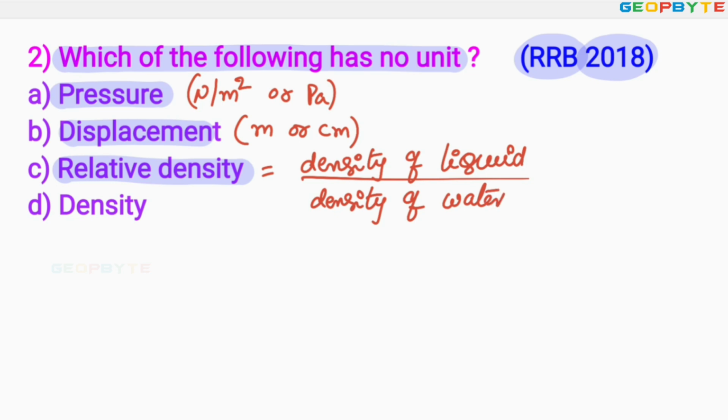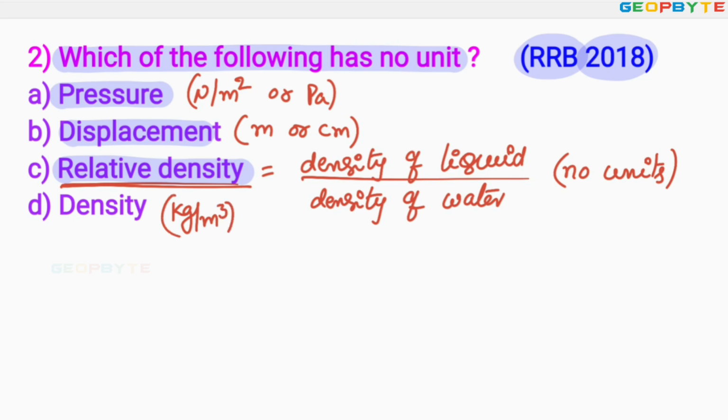Since relative density is the ratio between two densities of different materials, it has no units. Density is not free from units, but relative density is free from units. The density unit is kg per meter cube.